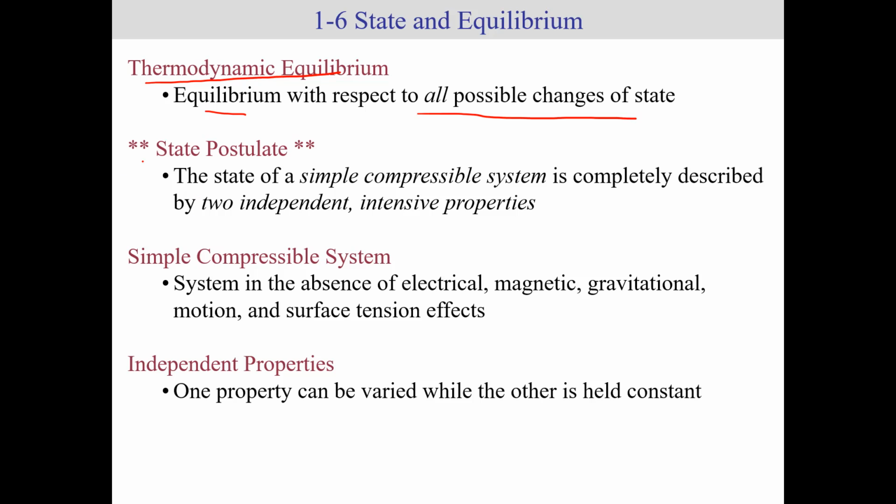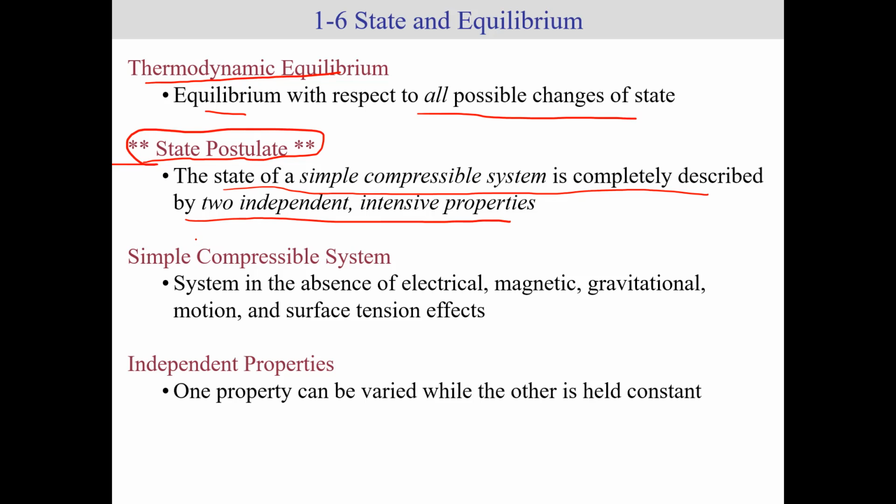Thermodynamic equilibrium is equilibrium with respect to all possible changes of state. And that brings us to something called the state postulate. Right? The state of a simple compressible system is completely described by two independent intensive properties. What does that mean? That means basically what I said in the prior slide. If I list all my properties, which I don't expect you to know at this point, but we will study at a later point, I need to know two of these independent properties in order to quantify the other four. Okay? That is what this state postulate is saying.